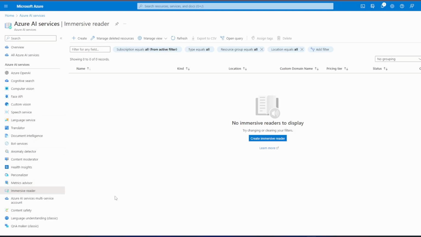So these are the main services for Azure AI. In the next video, we'll go very deep into Custom Vision and Computer Vision, and we'll perform certain projects there.